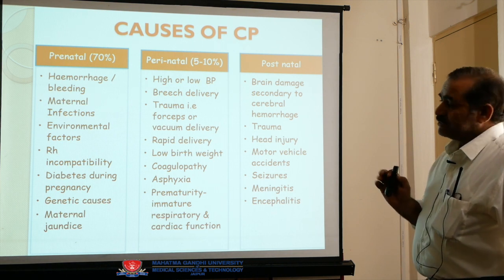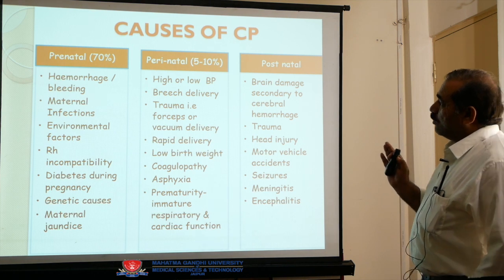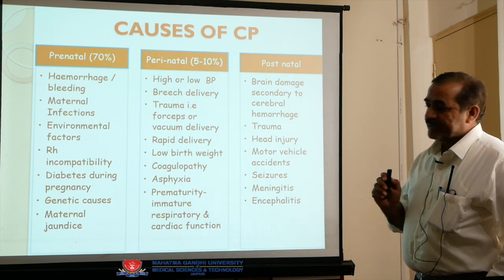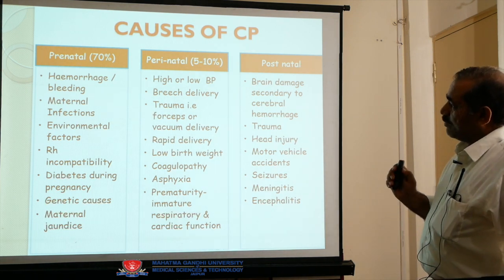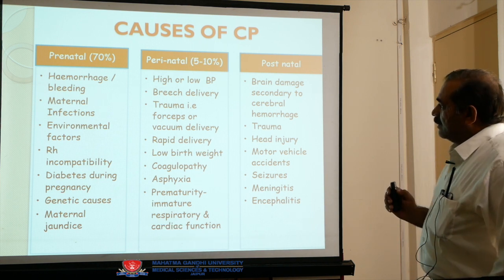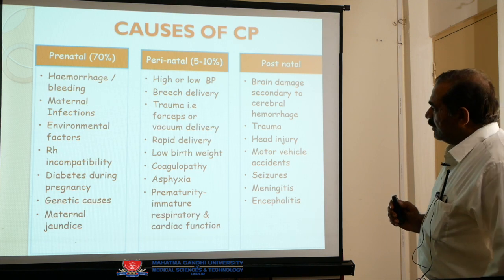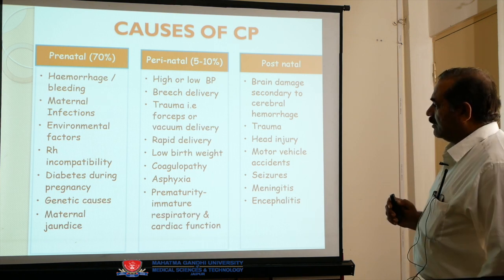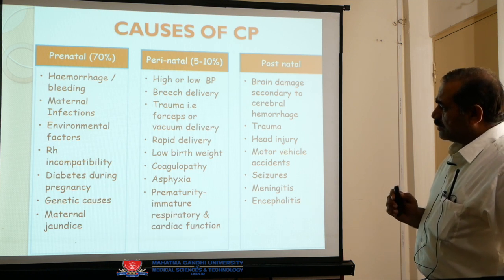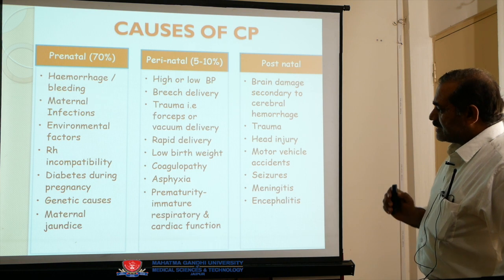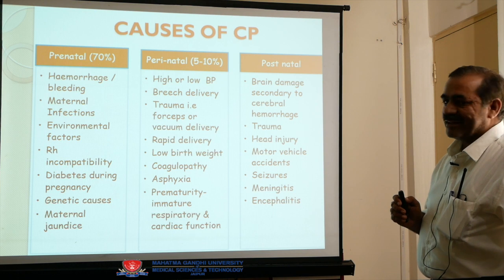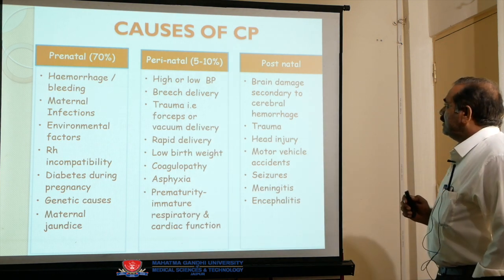What are the perinatal causes? Number one, high or low BP. Second one, breech delivery. Third one is trauma, that is forceps or vacuum delivery. Fourth one is rapid delivery. Fifth one, low birth weight, meaning the child's weight. Then coagulopathy, asphyxia, prematurity, which means immature respiratory and cardiac functions. Now come to the postnatal causes.